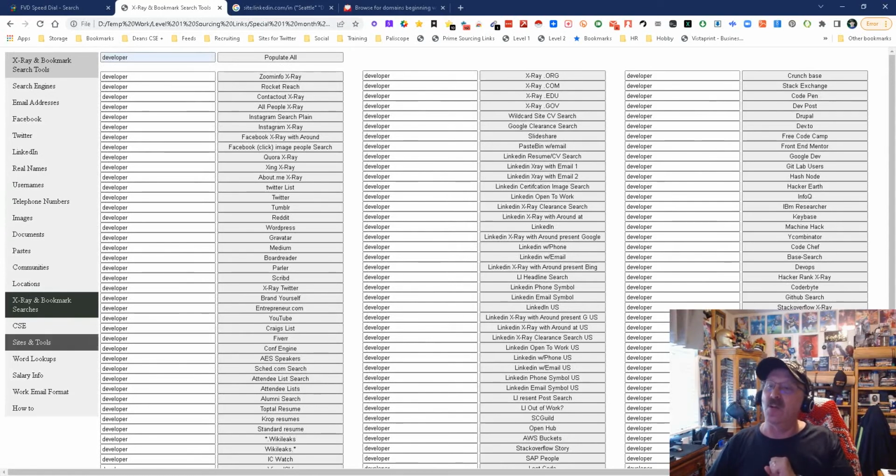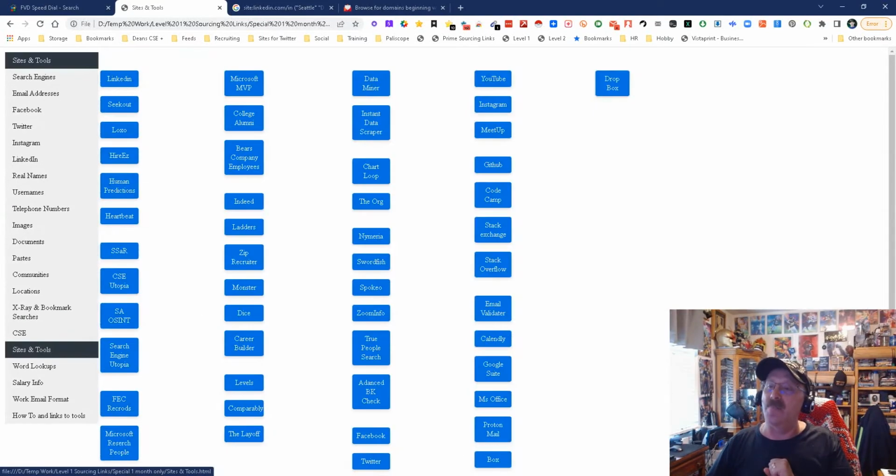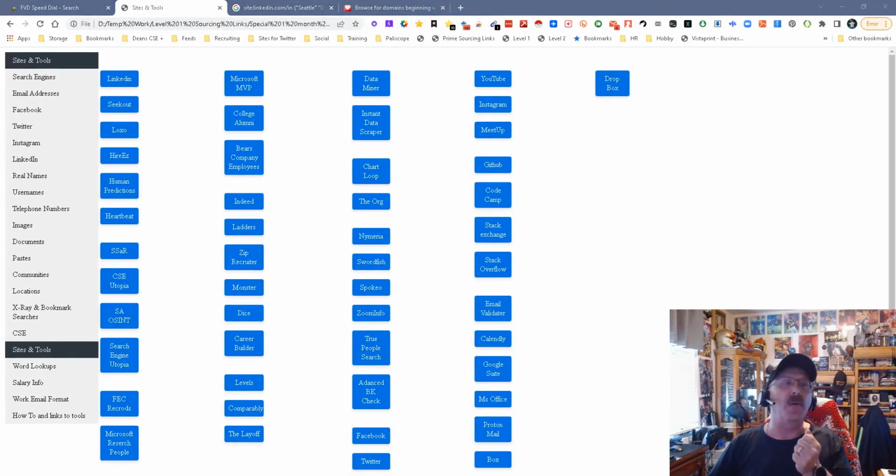But that's it. So today we went through the site tools, the word lookups, the salary info, work email. We went a little bit into what's coming with the CSEs and X-ray, which will be coming next. And keep in mind, this is all being done as a precursor to the upcoming webinar, which is Hacking Tech Talent, on September 28th and 29th.